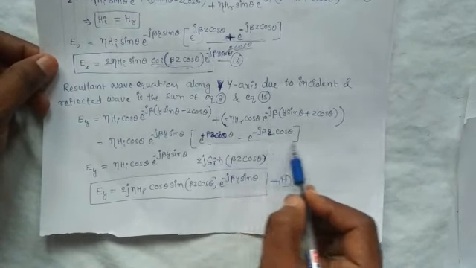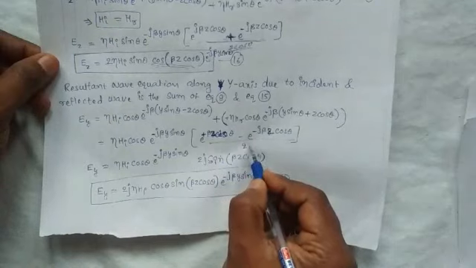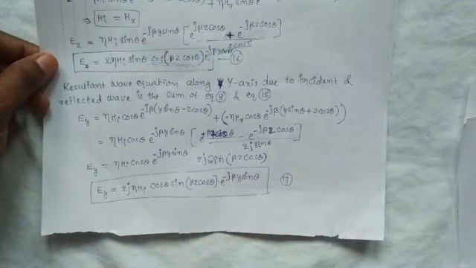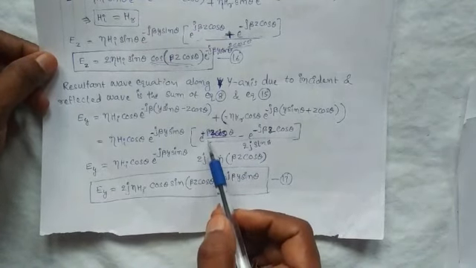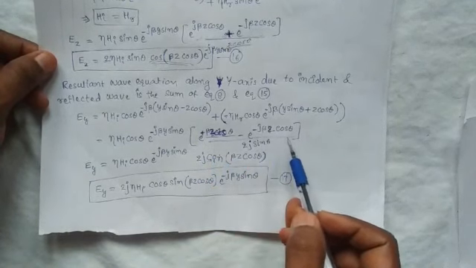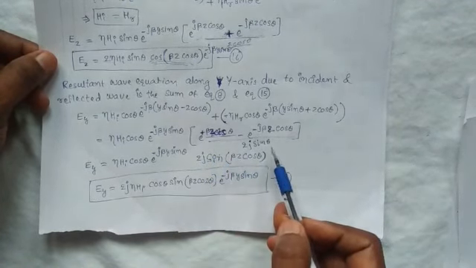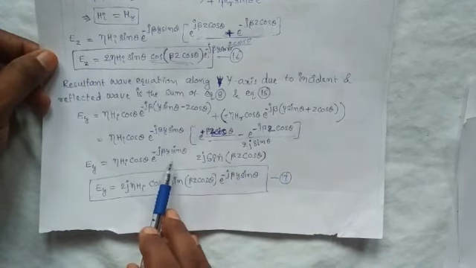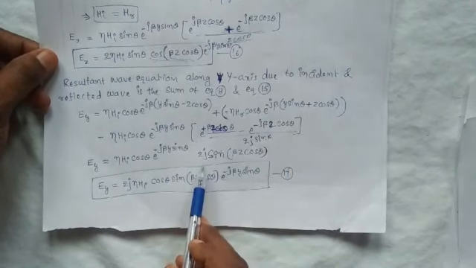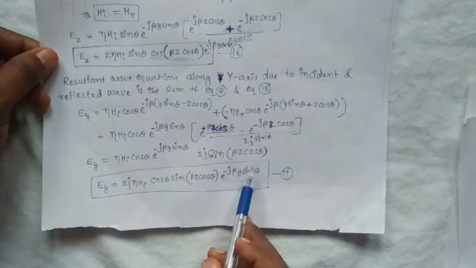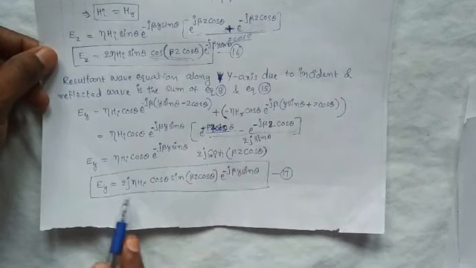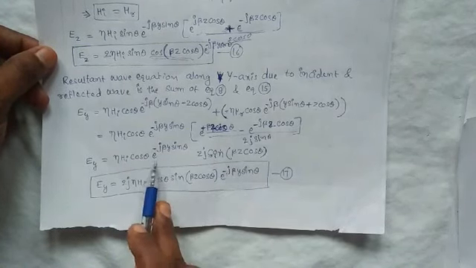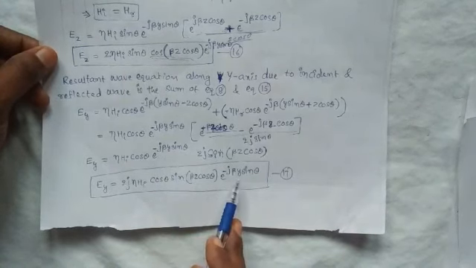Here it is equal to what? 2j sin(β z cosθ), because it is of the form e^(jθ) minus e^(-jθ), which is equal to 2j sinθ. So E_y is equal to η H_i cosθ e^(-jβ y sinθ) into 2j sin(β z cosθ). Here E_y is equal to 2j η H_i cosθ sin(β z cosθ) e^(-jβ y sinθ).